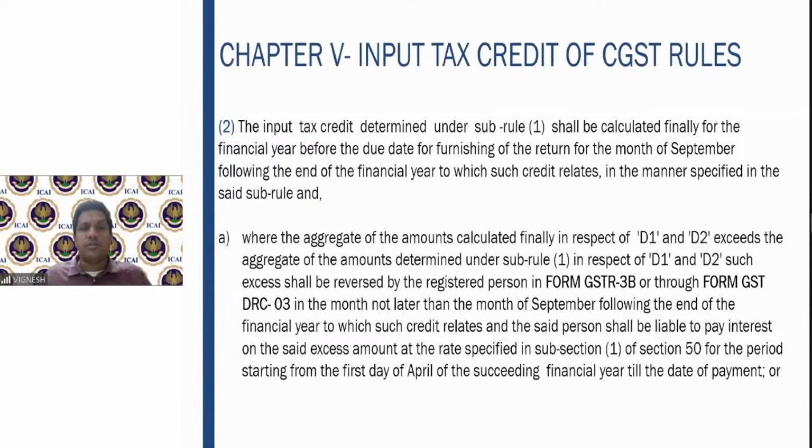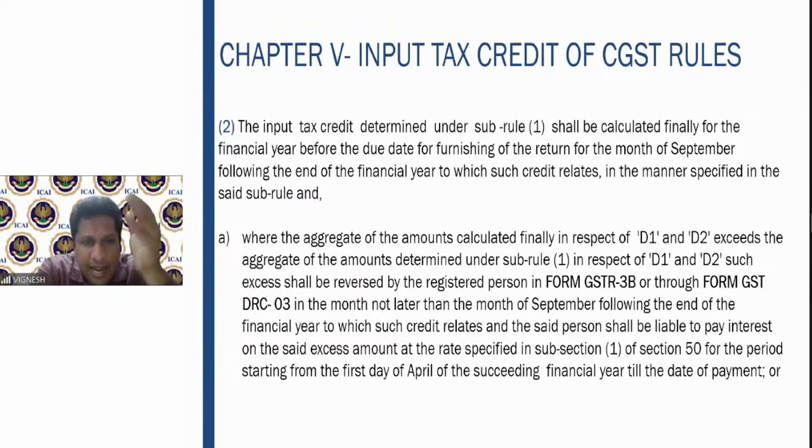So what you do is, first you total all the amounts which have been claimed. That is point number 1. And the second is, you work out as per the facts the actual D1 and D2 that should be coming. You do the total at the invoice level. So that is what this particular sub rule says. Where the aggregate calculated finally, once you get the D1 and D2 for the entire tax period, exceeds the aggregate which is there under sub rule 1,